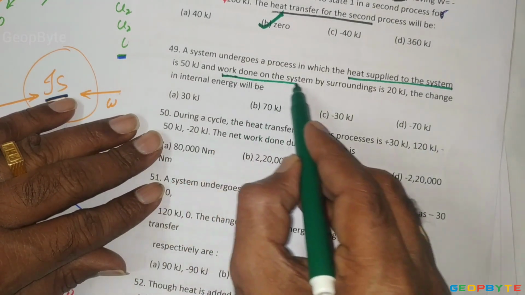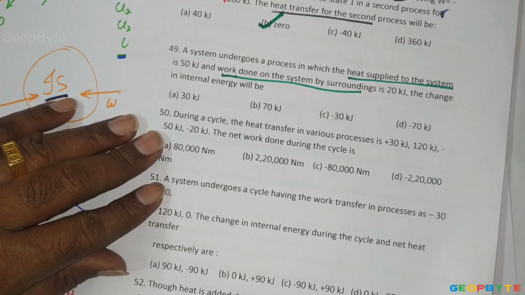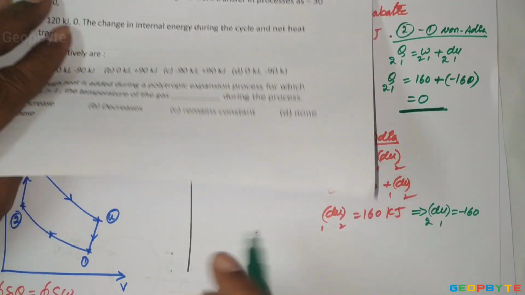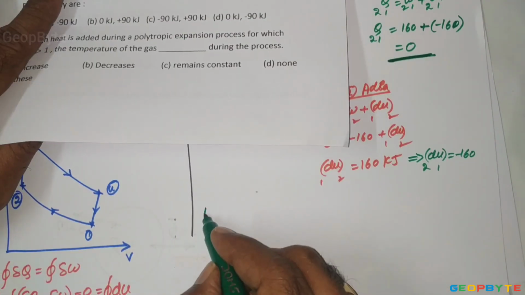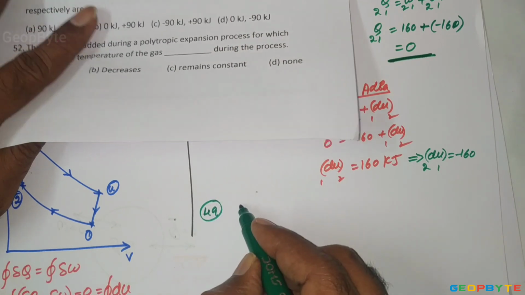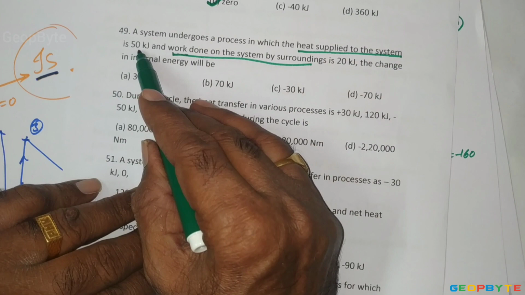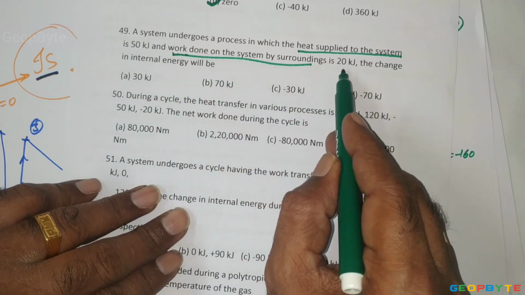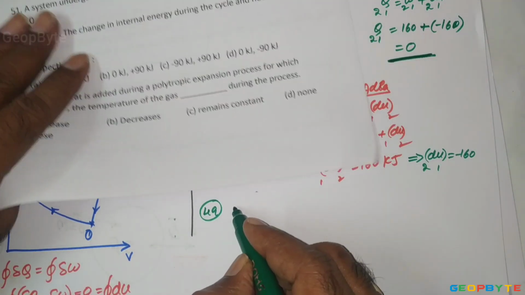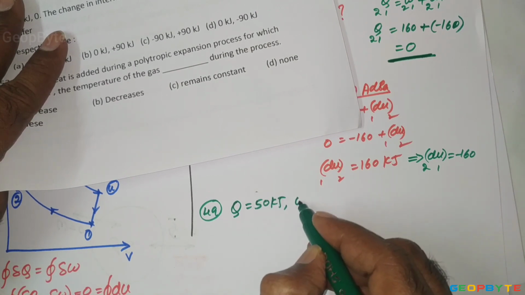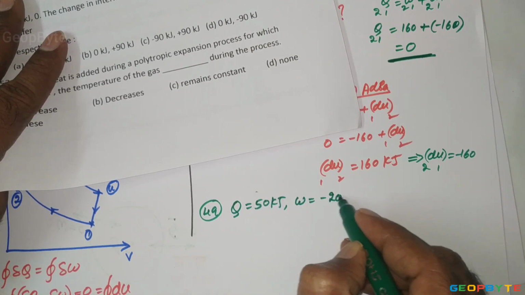So heat supplied is plus 50, work done on the system is minus 20. Heat transfer equals 50 kilojoules and work transfer equals minus 20 kilojoules.